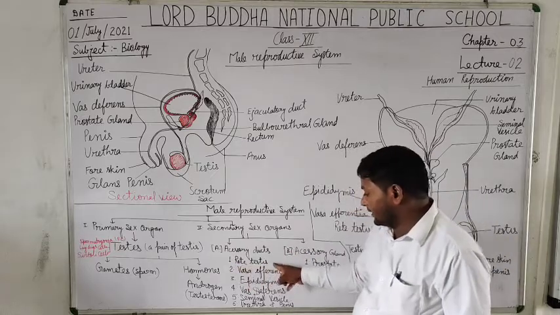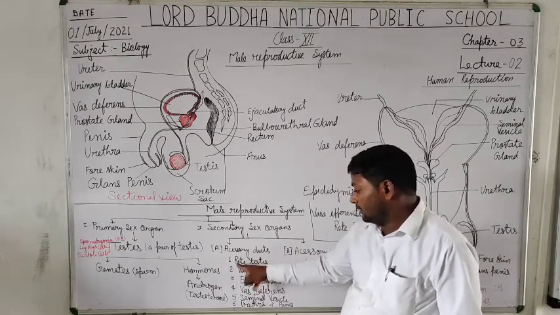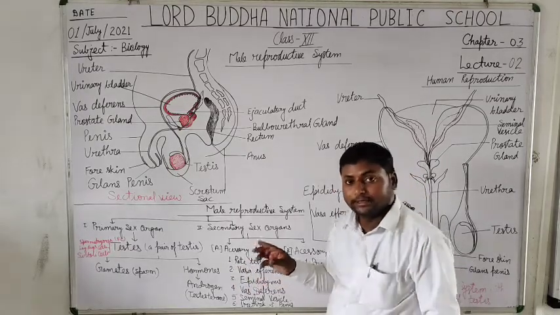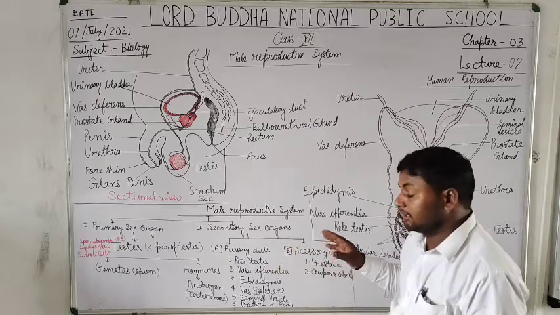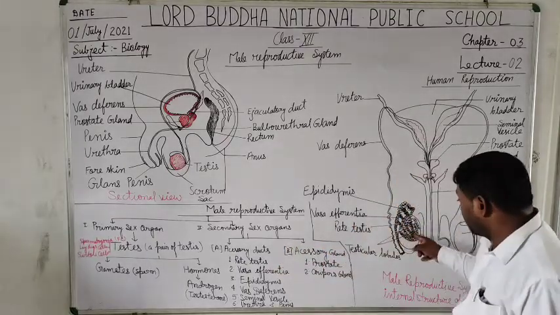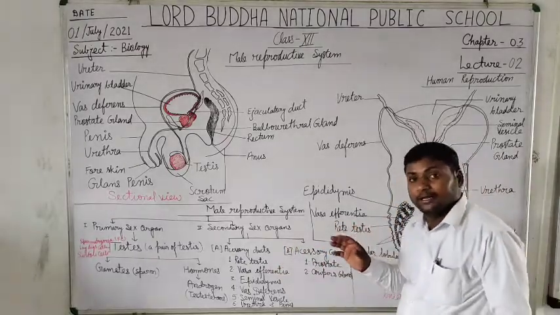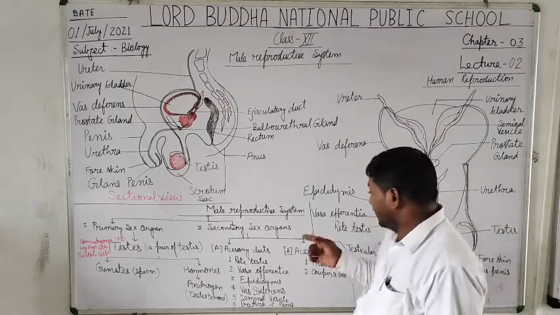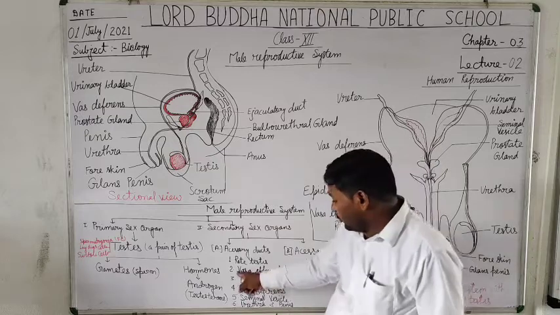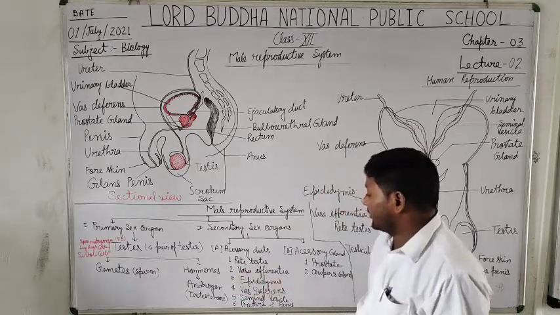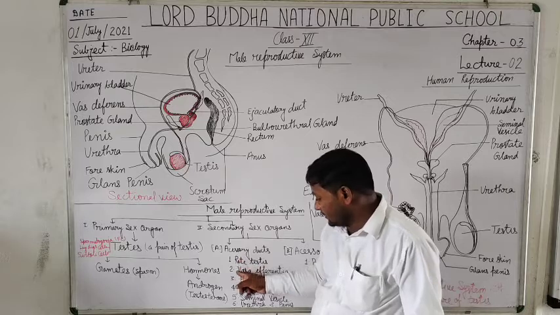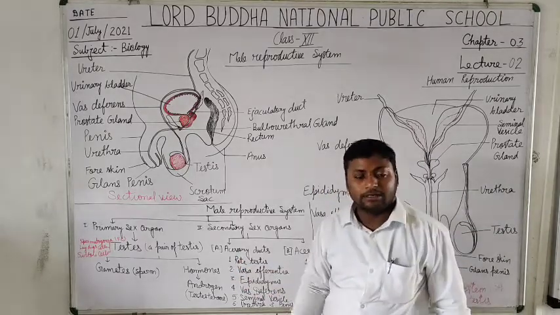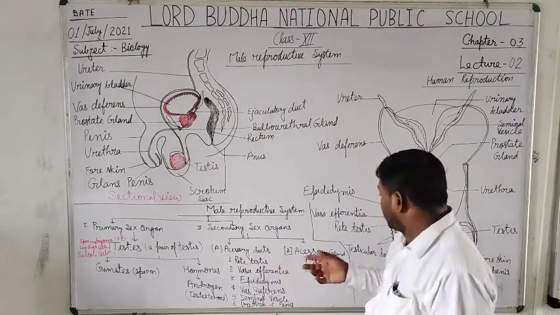The first one is the rete testis. I will explain about the rete testis. About 10 to 20 rete testis are present inside each testicular lobule that helps in carrying the sperms into the vasa efferentia. Yes, students, the second accessory duct is the vasa efferentia. What is the function of vasa efferentia?